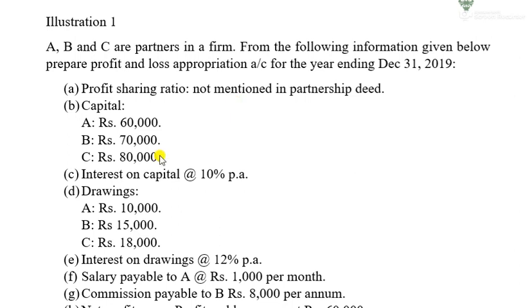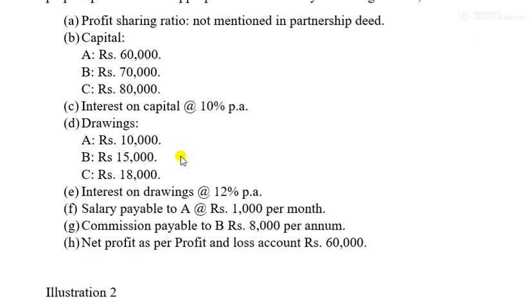Next, the information on capital is given. The capital of the partners is given, that A has invested a capital of 60,000, B 70,000 and C 80,000. Now why has this information been given? This information has been given for the calculation of interest on capital. Now the interest on capital has been given at 10%.